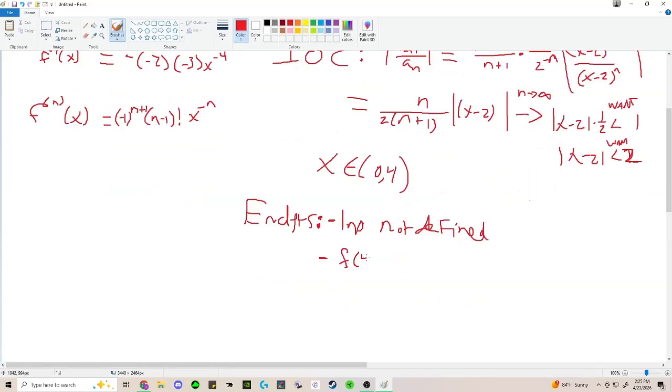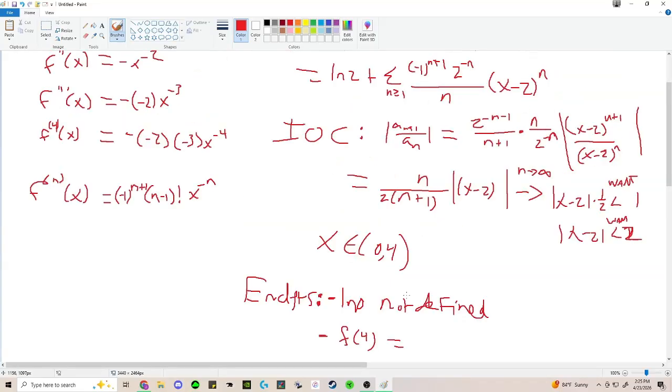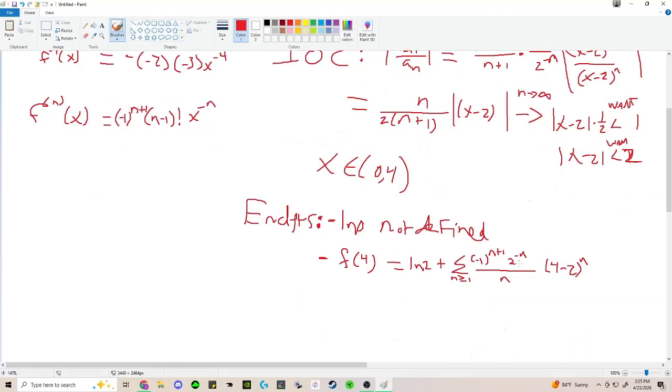So f of 4 is going to be what? Well, let's go ahead and plug it in. We're going to have ln of 2 plus the sum, n greater than or equal to 1, of (−1)^(n+1) times 2^(−n) divided by n, times (x − 2)^n. Well, (x − 2)^n is really (4 − 2)^n, right? And you notice that 2 to the negative n cancels with 2 to the n, right?